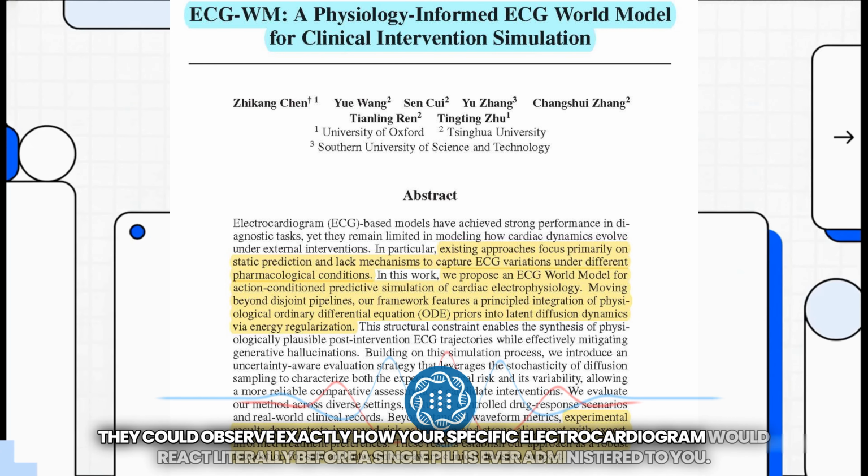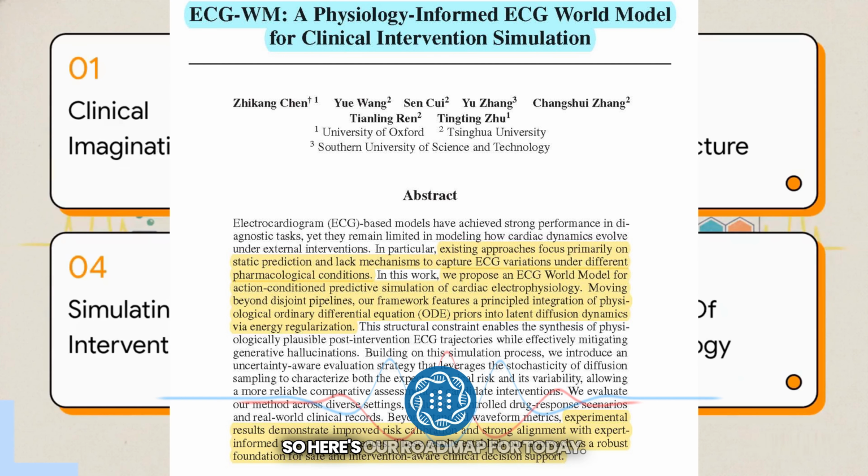Sounds like sci-fi, right? Well, the stakes in cardiology are incredibly high, and today we're unpacking a fascinating new research paper that actually brings this kind of action-conditioned physiological simulation closer to reality. Let's dive in. So, here's our roadmap for today.